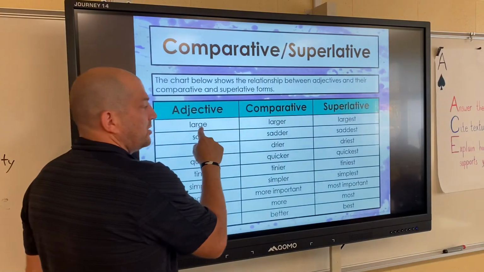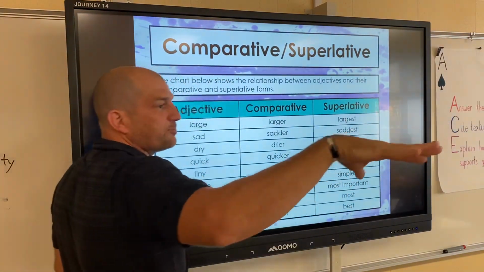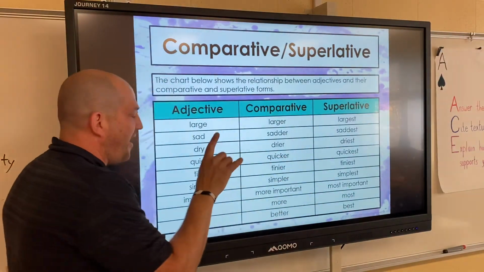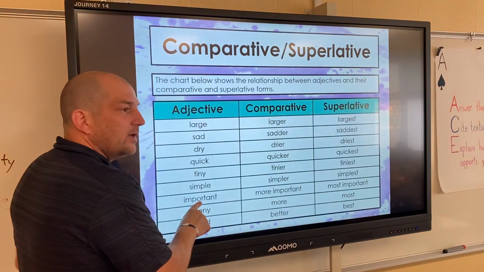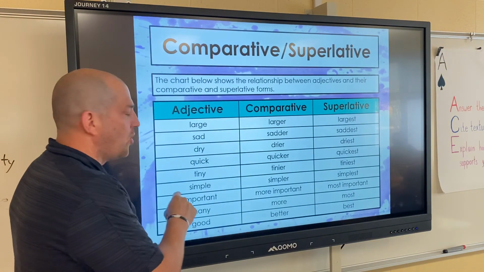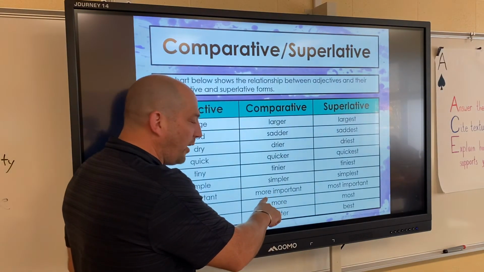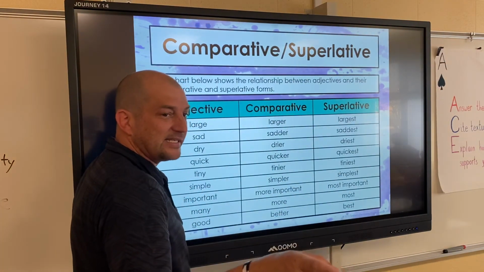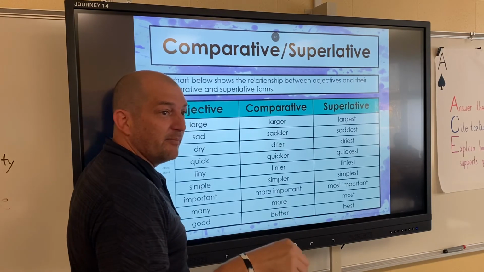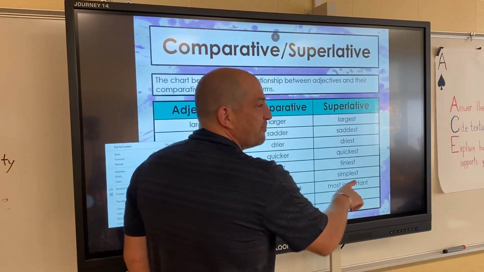I am large. I am larger than this student. I am the largest student. I'm the largest person in this classroom. However, check this out. What I'm saying is important. What I'm saying is importanter than what you're saying. No, more important. Look, you're smiling, aren't you? Because that sounded ridiculous, didn't it? That might be the importantest thing I say all day. You don't say importantest. You say most important.